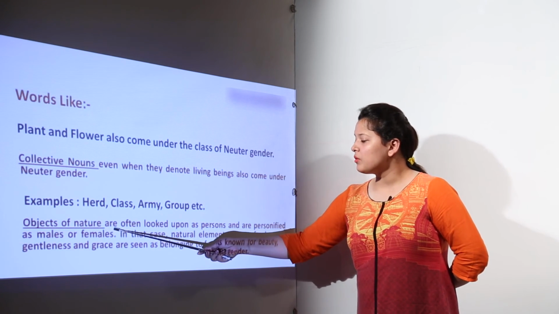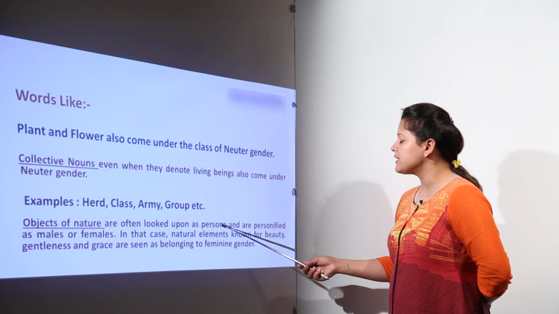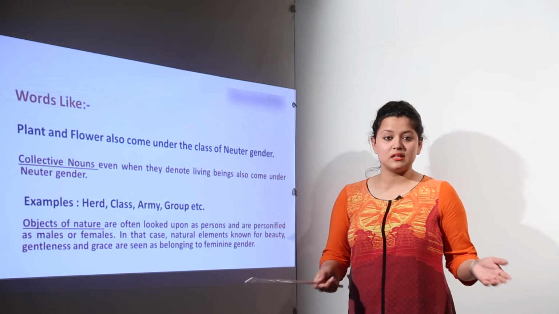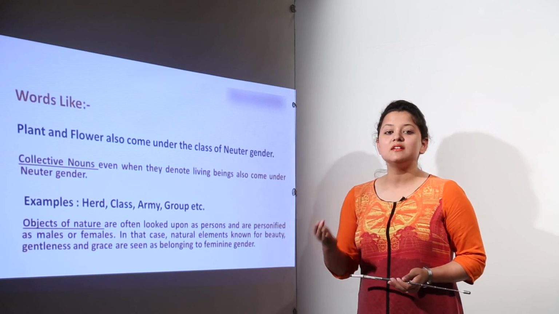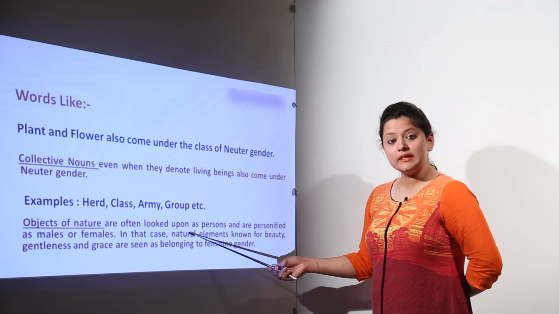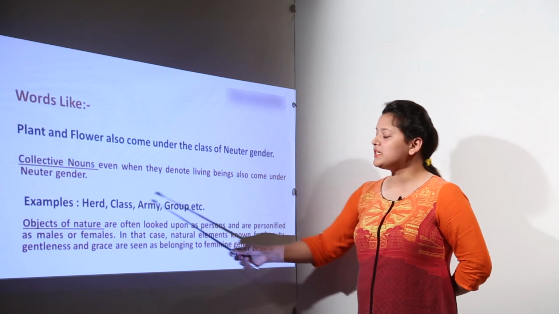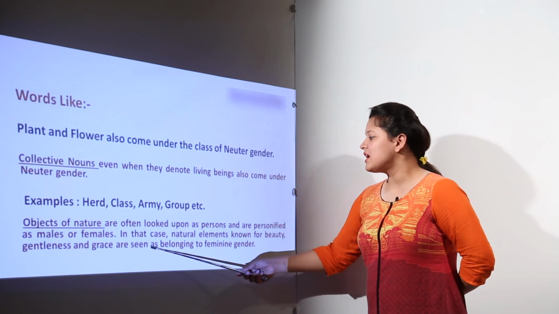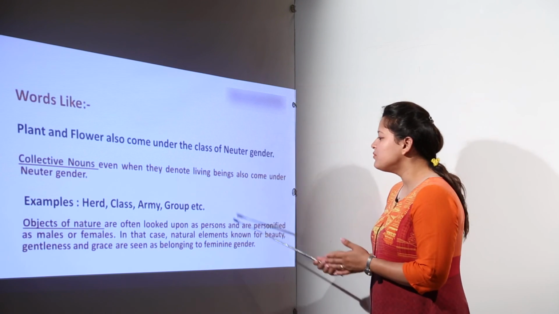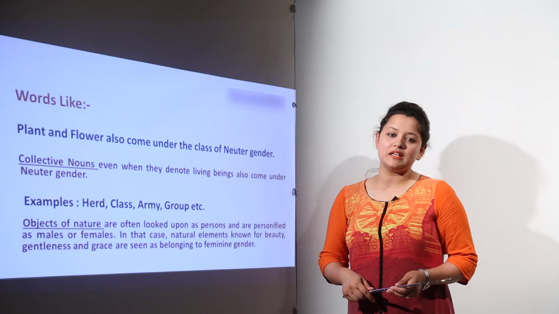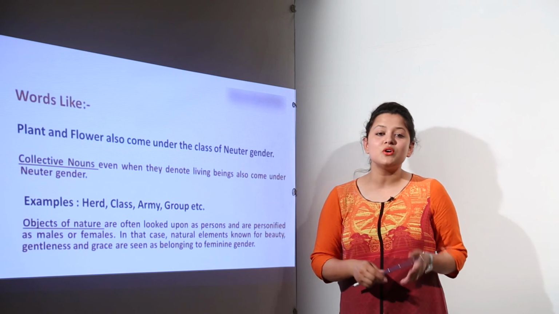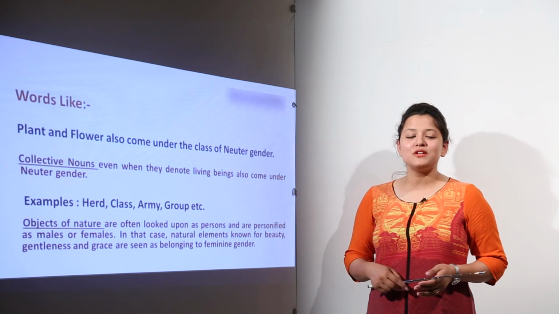We also know that objects of nature are often looked upon as persons and are personified as males or females. There are things around us, natural things, that are identified either as male or female. In that case, the natural elements that are known for beauty, gentleness and grace are seen as belonging to the feminine gender, and ones that do not represent beauty, gentleness and grace will be under the category of the masculine gender. So we can have objects of nature also considered as male or female depending on their characteristics.